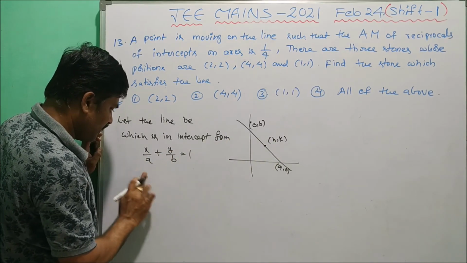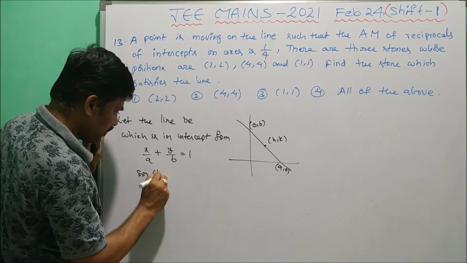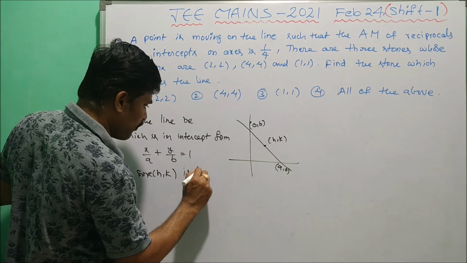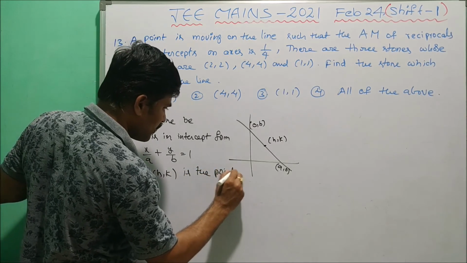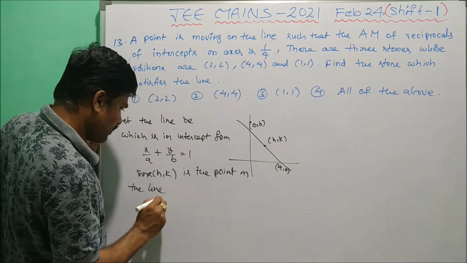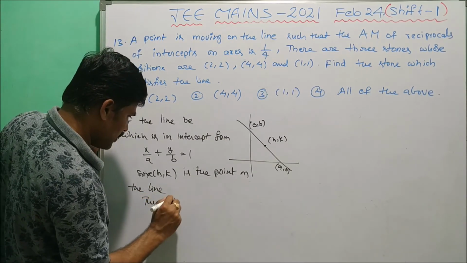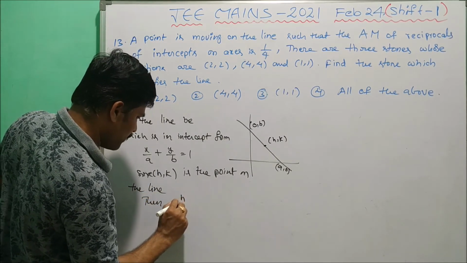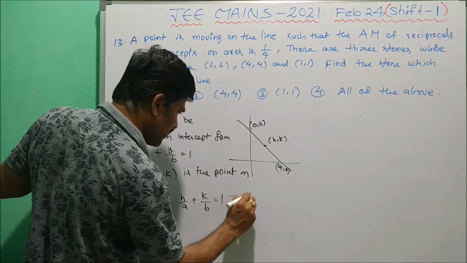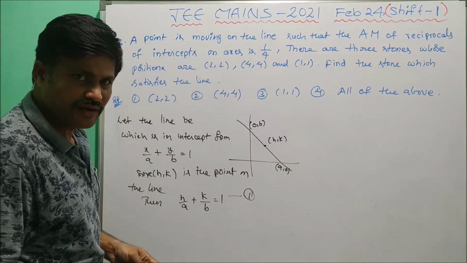Then since (h, k) is a point on the line, h by a plus k by b equal to 1, which is equation 1.